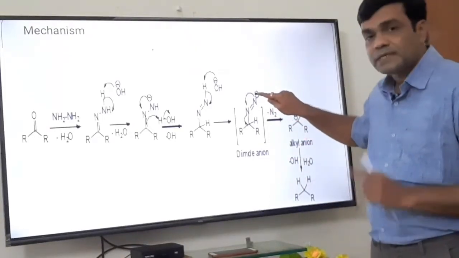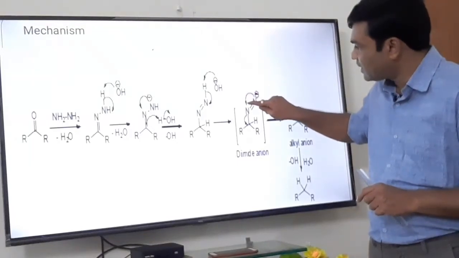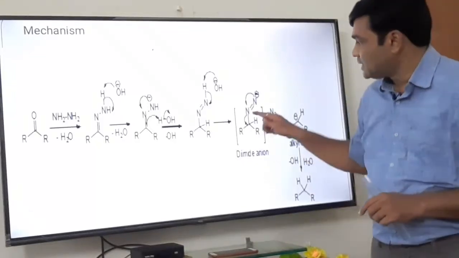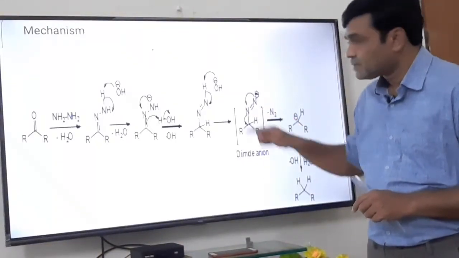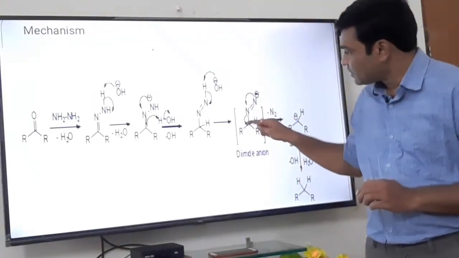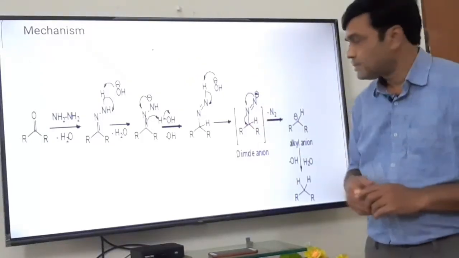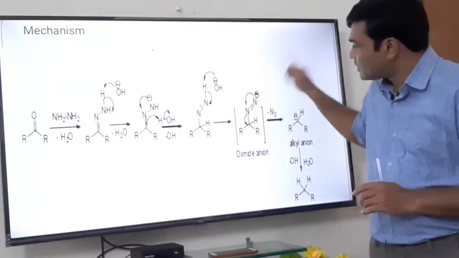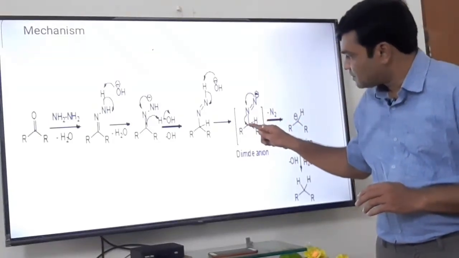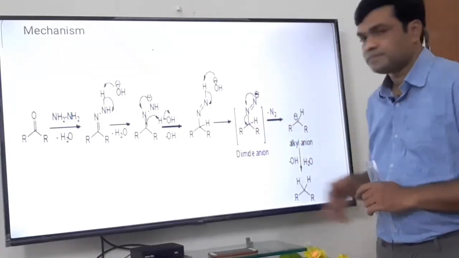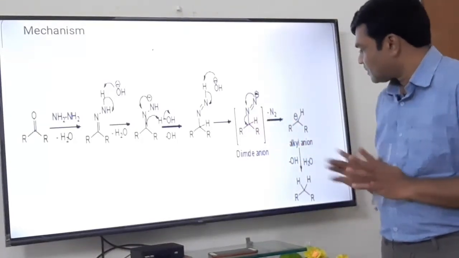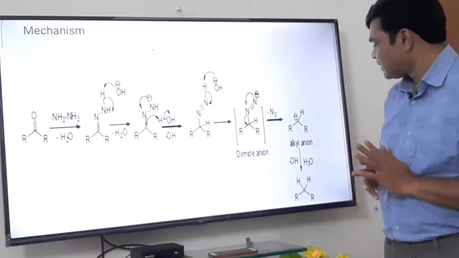Now we will try to stabilize it. In the next step, this negative charge, that is these two excess electrons, opens up here. Now nitrogen triple bond formation takes place. And when this new bond is formed, the valency of this nitrogen will be disturbed because it is trivalent. It cannot hold it, so when this new bond is formed, at the same time this nitrogen-carbon bond breaking takes place. This N triple bond N, that is nitrogen molecule, gets evolved, and this bonded pair of electrons is shifted onto the carbon. What is the charge on carbon? Negative, carbanion formation, because this bonded pair of electrons is shifted onto the carbon. So here we get carbanion.